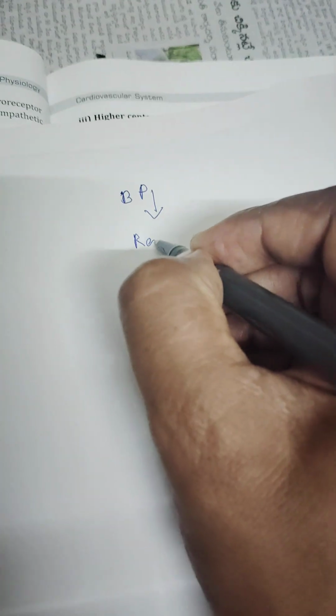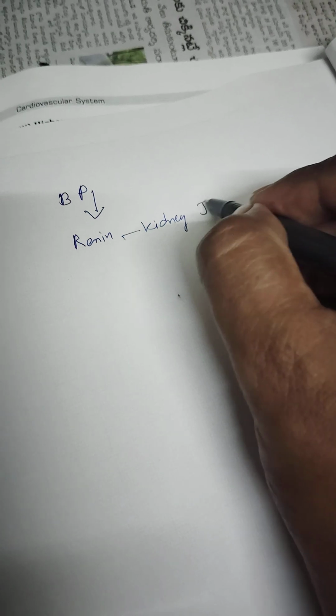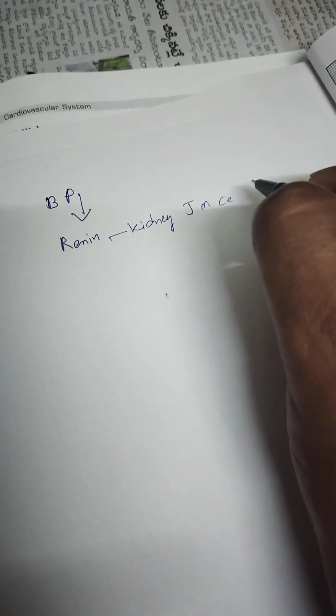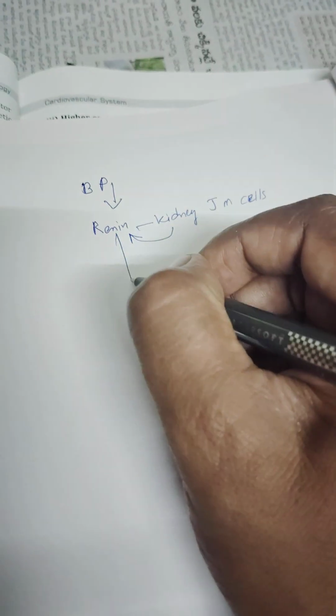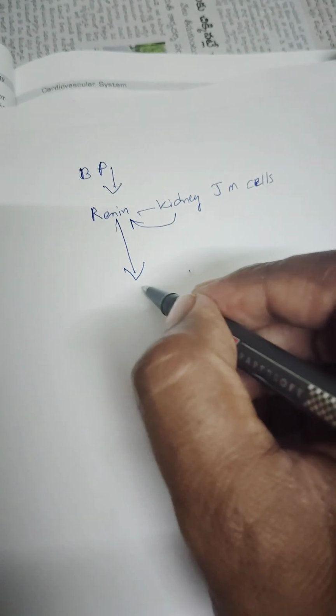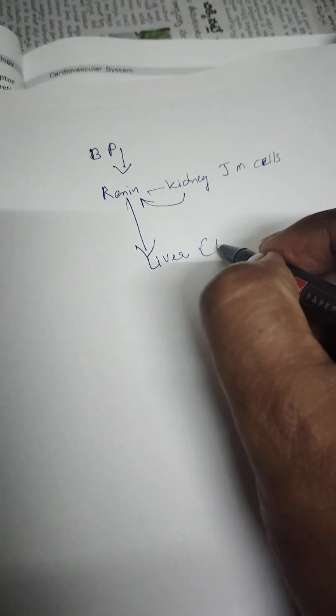Whenever the blood pressure is getting down, renin is released from the kidney. These juxtamedullary cells release the renin. This renin flows in the blood and reaches the liver.